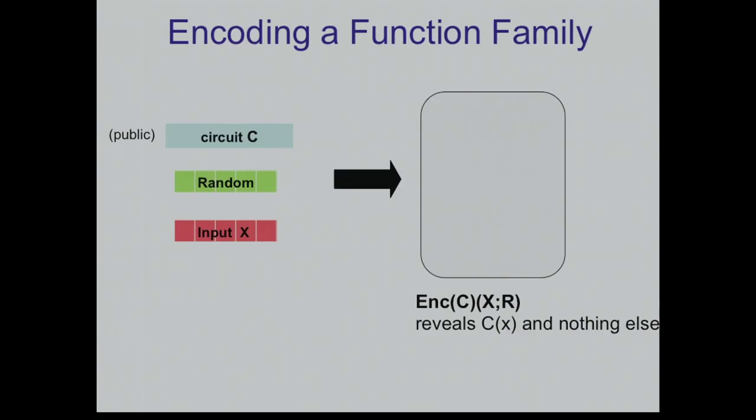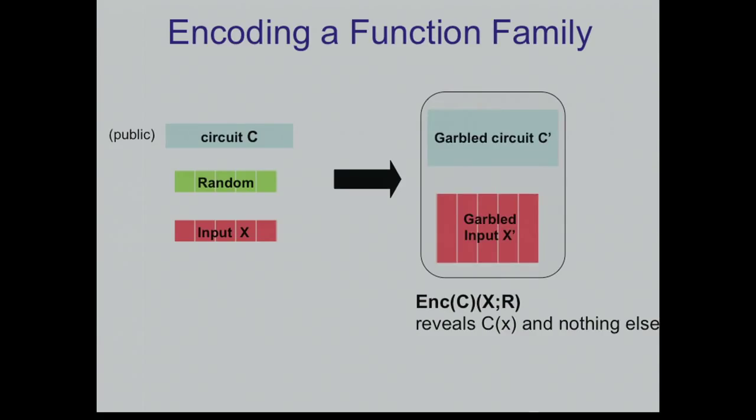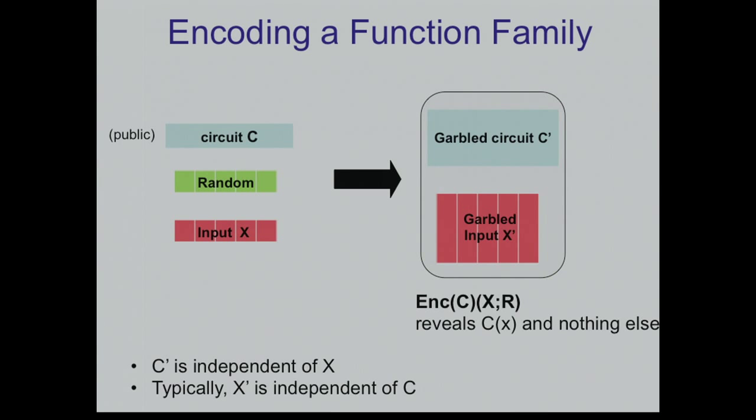Okay, so this is our encoding. It will be useful to parse this output into two parts. The first part, I call it the garbled circuit part, depends only on the circuit C and the randomness R. This is by definition; I can always parse it like this. And the red part can depend on everything, but typically we'll see at the end that it depends only on the red part and the randomness. But this is not something that I require.